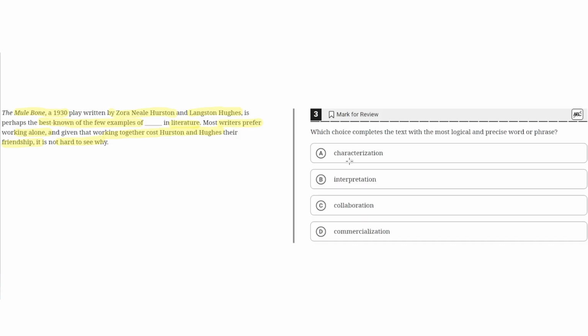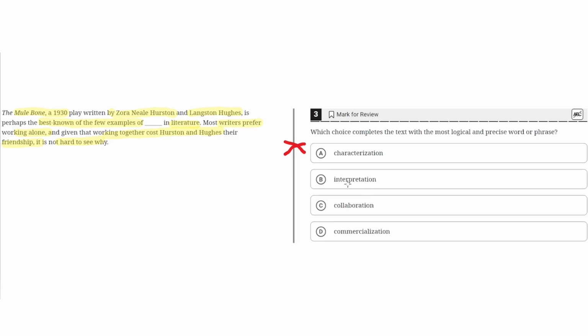A. Characterization. This is incorrect because characterization would imply that the focus of the text is on how characters are characterized in literature. But this is not the case because the second sentence focuses on the working together of Hurston and Hughes to create this play. Therefore, the focus isn't on characterization, but these two authors working together to write this play. So A is incorrect.